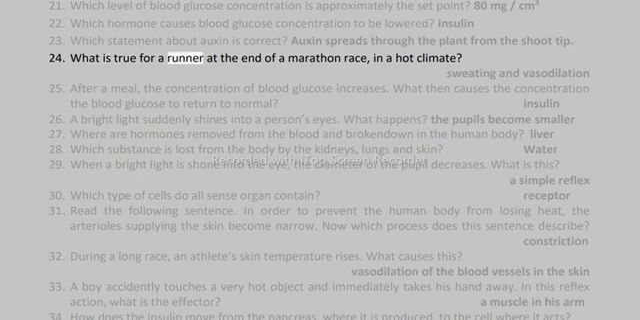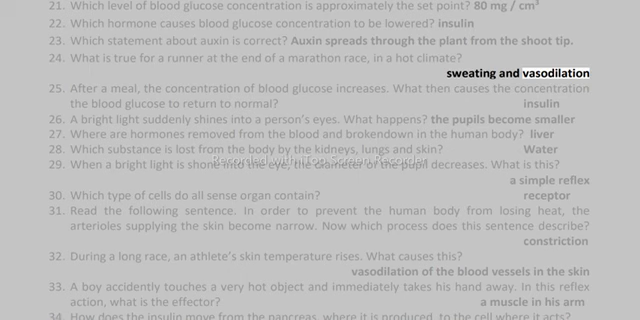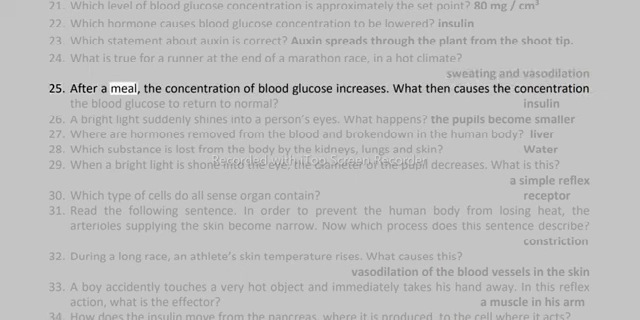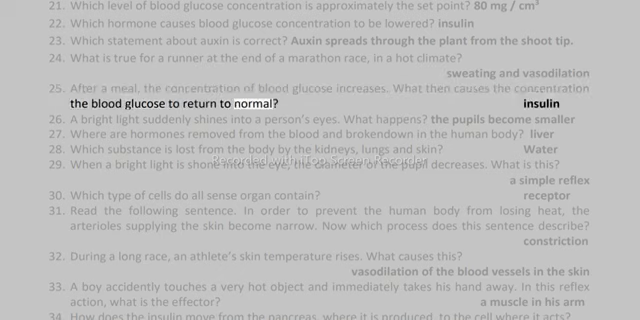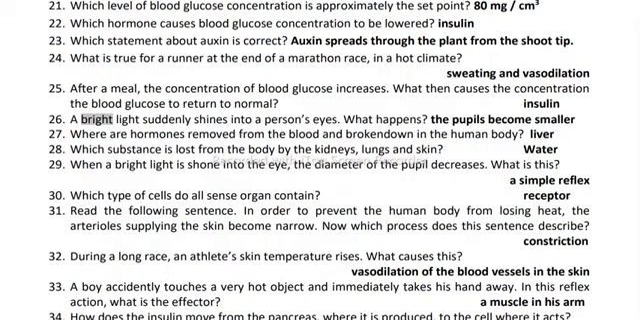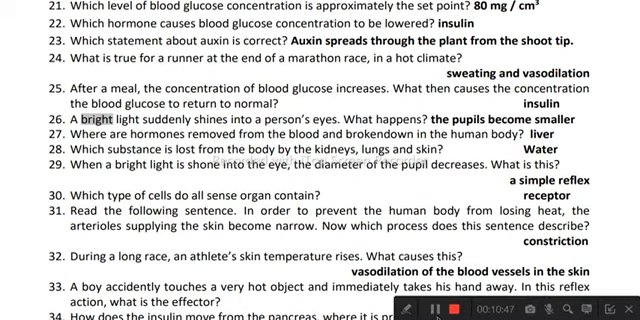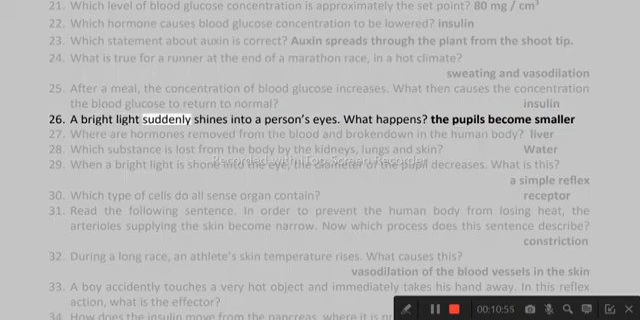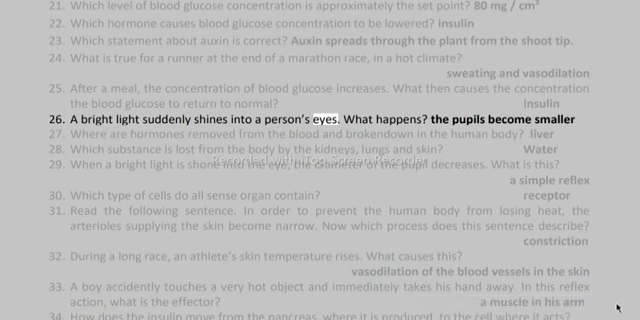24. What is true for a runner at the end of a marathon race, in a hot climate? Sweating and vasodilation. 25. After a meal, the concentration of blood glucose increases. What then causes the concentration of blood glucose to return to normal? Insulin. 26. A bright light suddenly shines into a person's eyes. What happens? The pupils become smaller.